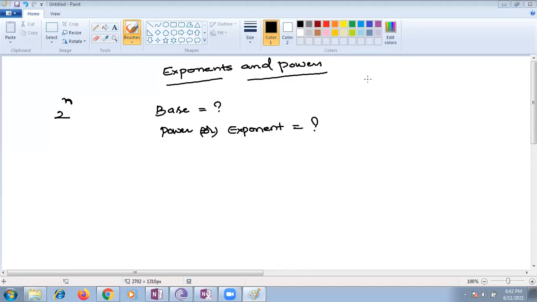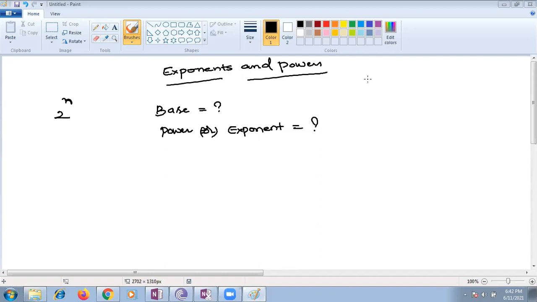Yes, Srusti, it's 2 power n. Yes, Ahana, you are saying n is power, 2 is exponent. No, both are same. Power and exponent both are same, my dear. Then base is 2. Yes, Aditi, n is power. Power is n. Pranav, correct. Raghav, base is 2. Satvika, base is 2. Very good. I can see the chart. Srishti, base is 2. Yes, power is n. Good.